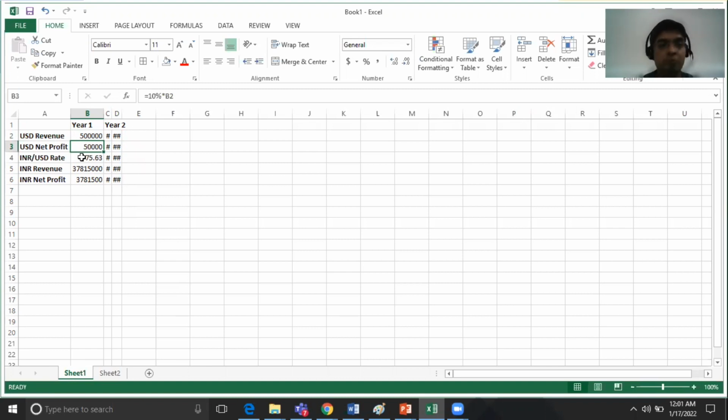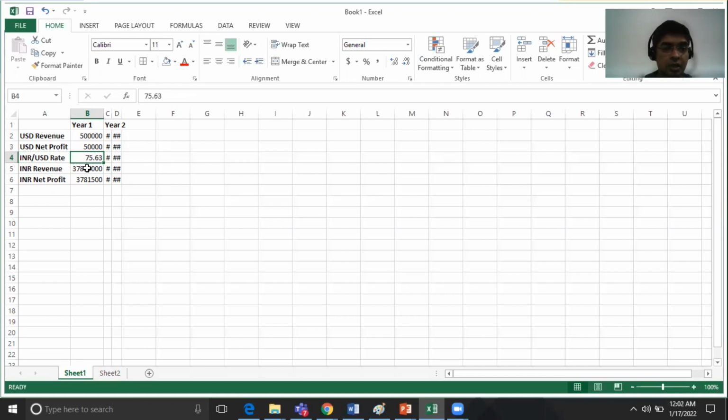Let us assume that the main revenue generation of this organization is in the US region. However, the company is also putting out their results as far as INR revenue or INR net profit is concerned, and hence the company is going to apply the INR USD rate. Let us assume that one has to shell out 75.63 Indian rupees to buy $1 in year one.